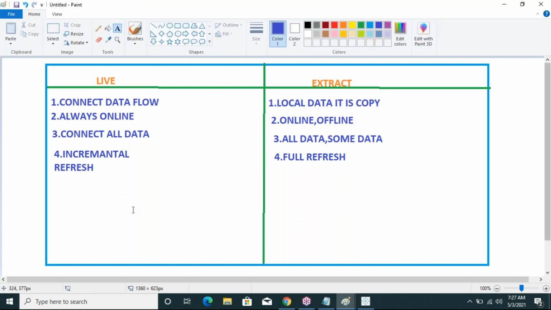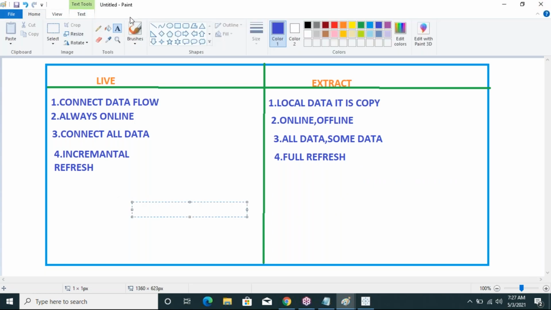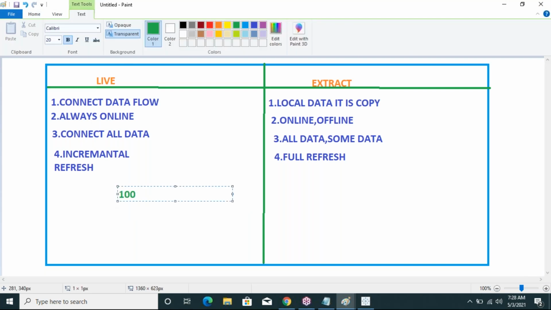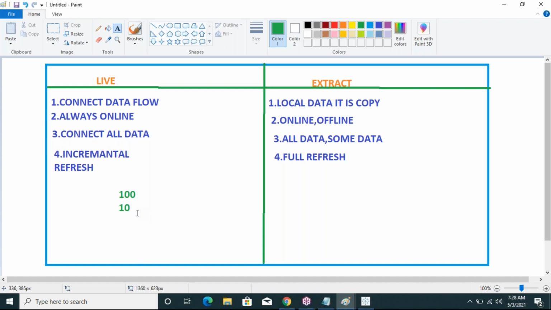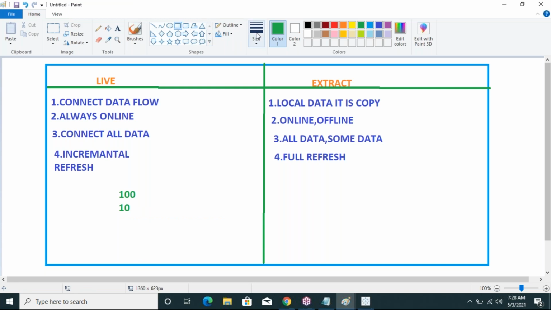Incremental refresh means, for example, my data source has 100 records. After refreshing the data, I want to insert 10 records. Then only these 10 records will be affected, not the 100. They will be added.